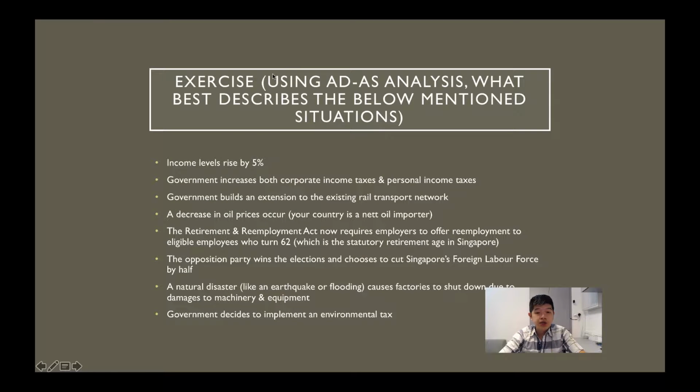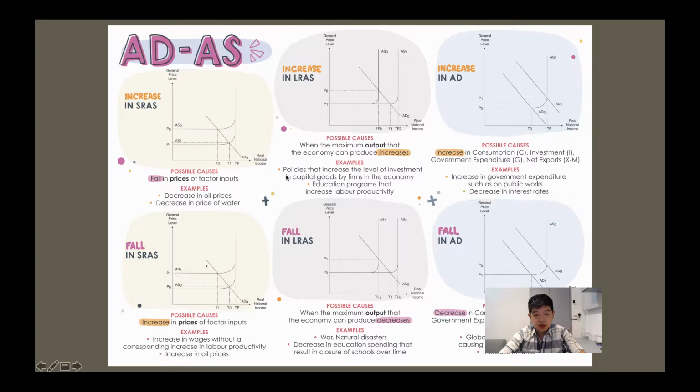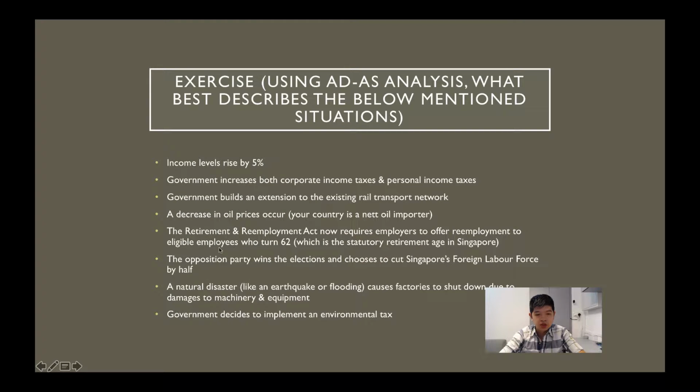Now you should pause this video and attempt this. Take 5 minutes to attempt this. Now I want you to try doing this. Take a look at each of these events, and then after that, take a look at your cheat sheet. Think about which of these diagrams would represent what happens in each event. So pause this video and go ahead and think about it.